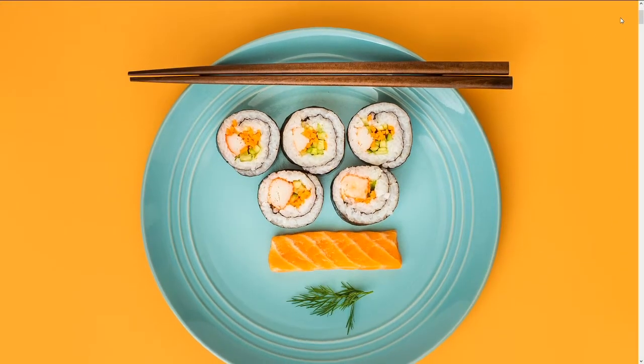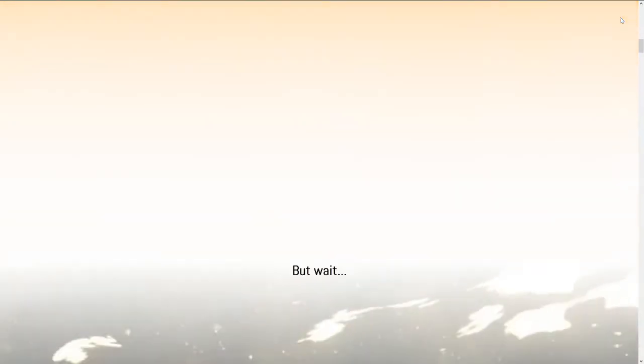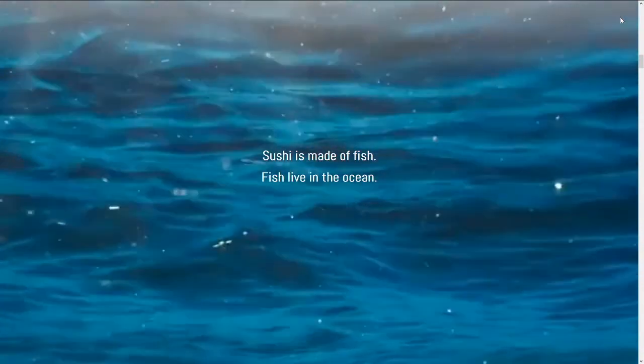Hungry? How about some sushi? But wait, sushi's made of fish. Fish live in the ocean. And guess what else lives in the ocean?